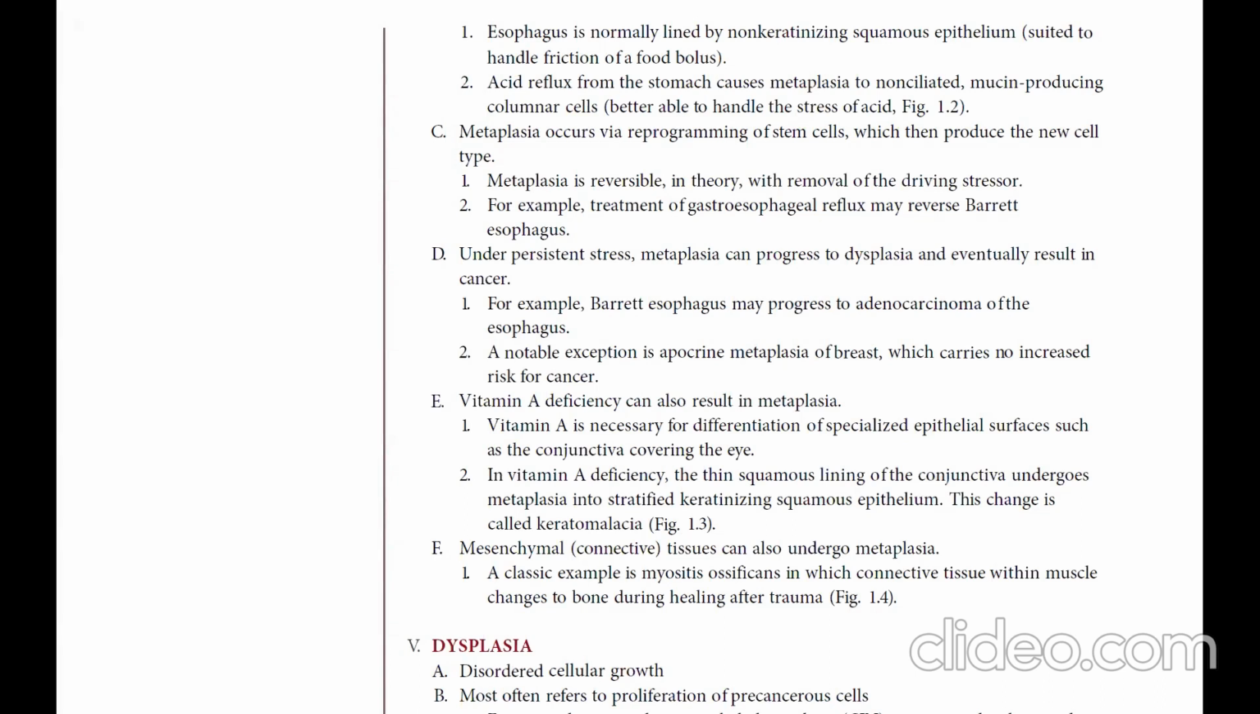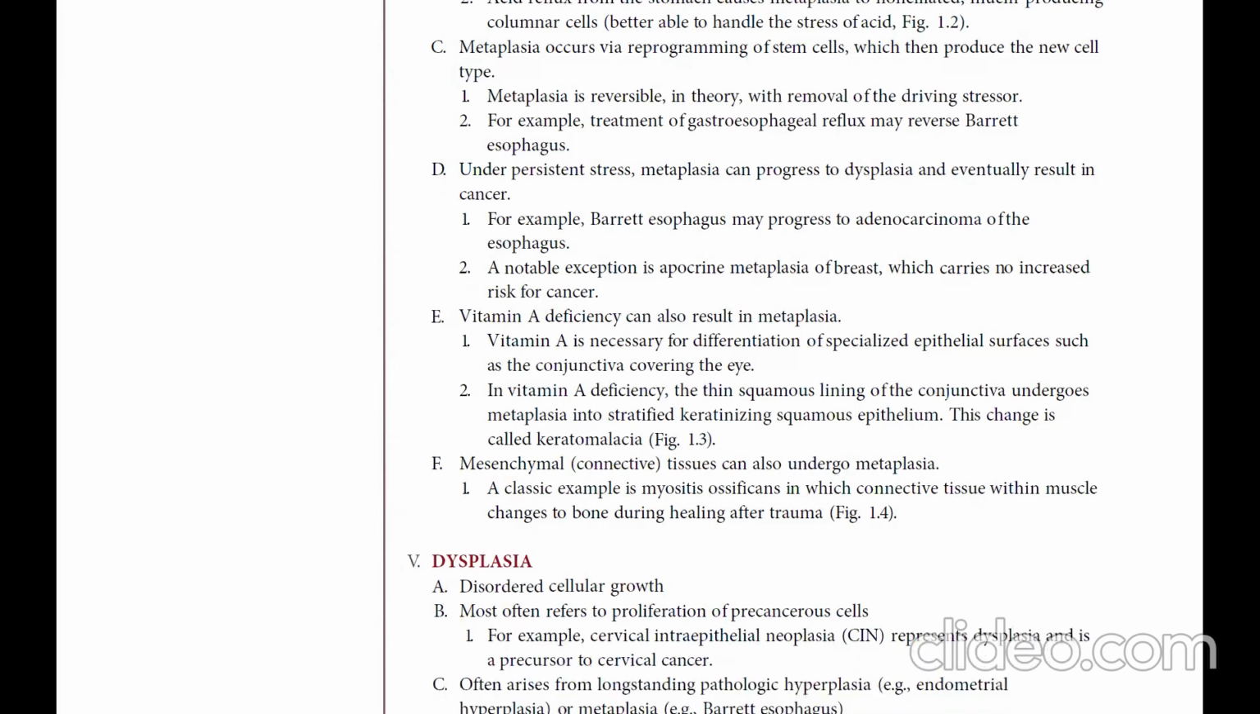Mesenchymal connective tissue can also undergo metaplasia. A classic example is myositis ossificans, in which connective tissue within the muscle changes to bone during healing after trauma.